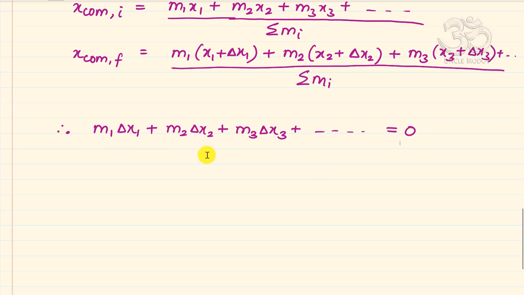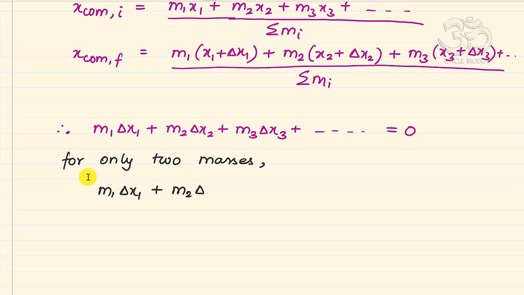Now this is a very interesting result. What it says is that, let's say there are only two masses m1 and m2. To get an understanding of what this equation says, for only two masses, m1 delta x1 plus m2 delta x2 is going to be 0. So what that means is, if the first mass has an increase in its x coordinate, then the second mass should have a decrease in its x coordinate. Only then the first term will be plus and the second term will be minus.